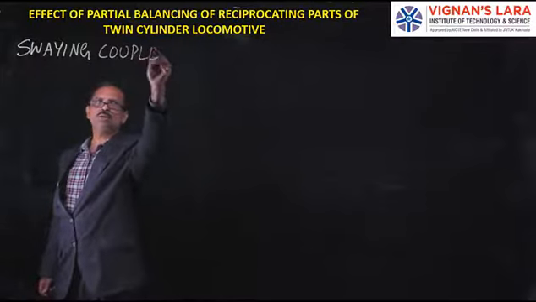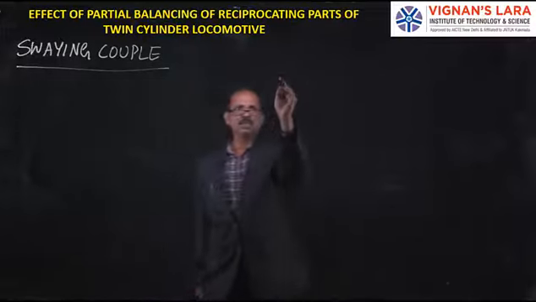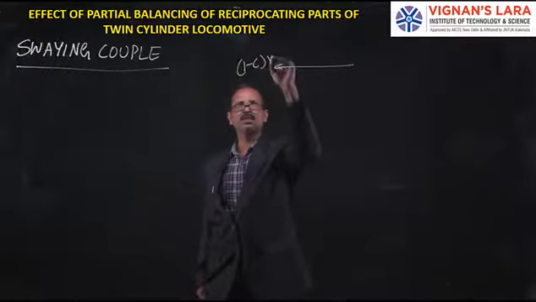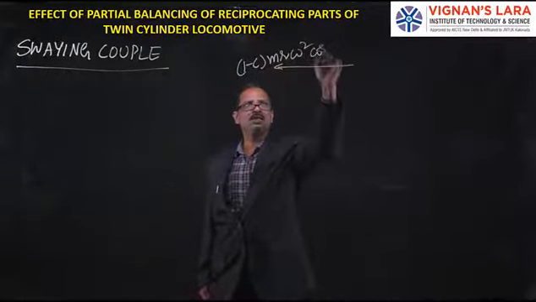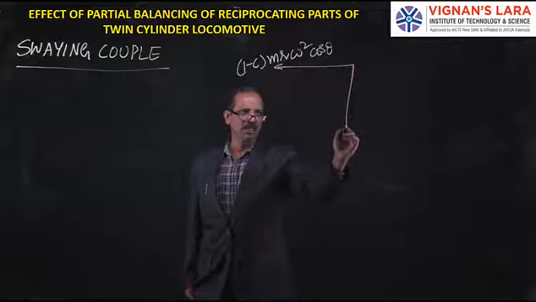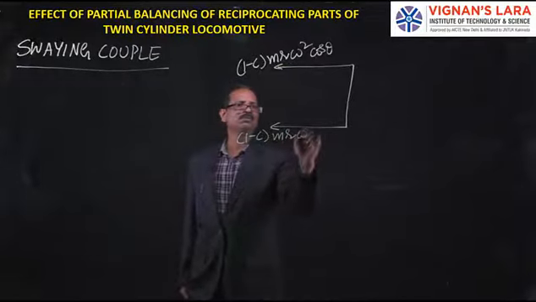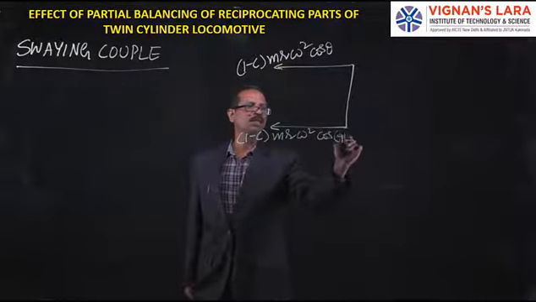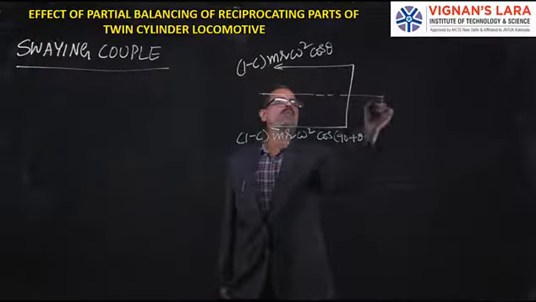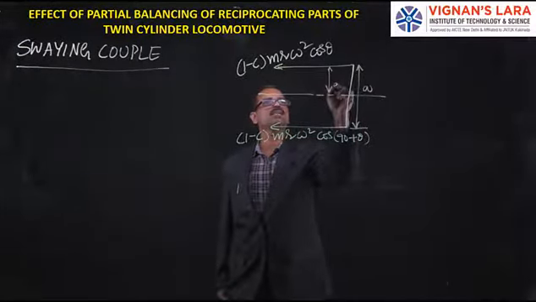We have seen just now there is an unbalance in cylinder 1 and an unbalance in cylinder 2. One unbalance is (1 − c) m r ω² cos θ, and there is another unbalance with a phase difference of 90, cos(90 + θ), and these two cylinders are placed with a center distance gap of a, that means this is a/2, a/2.